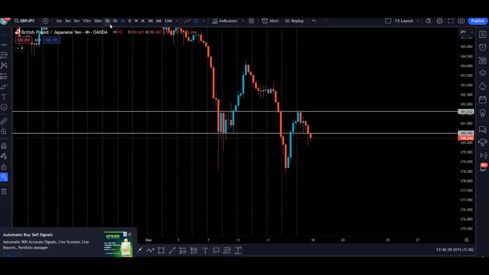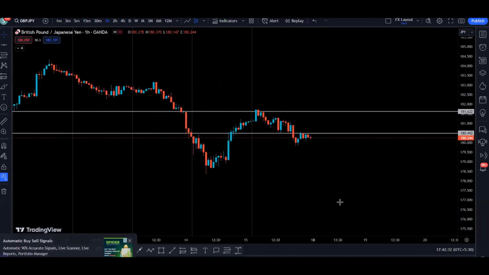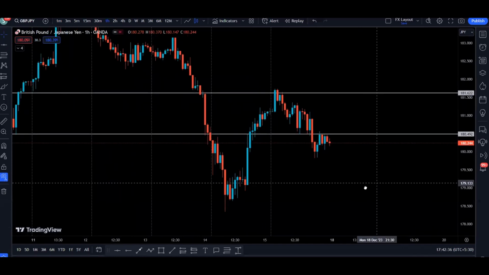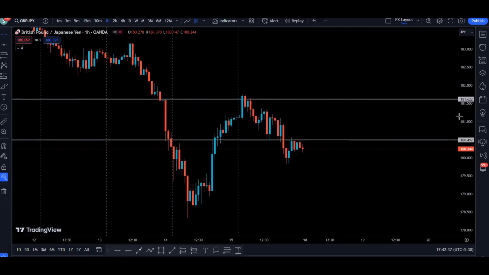Now let's go to the 1-hour time frame to see more details of what is happening on the GJ. The 1-hour time frame looks like the price is coming to the downside right now. So we created a lower high, lower low, lower high, lower low, lower high kind of structure. We anticipate the price to go to the downside.